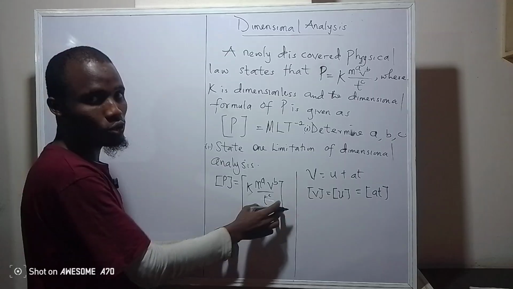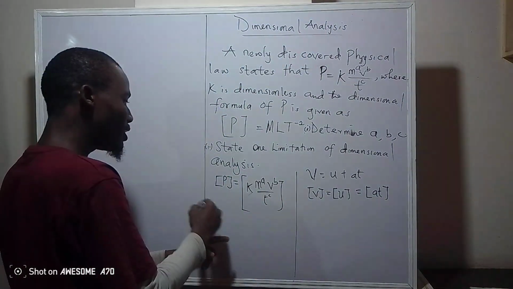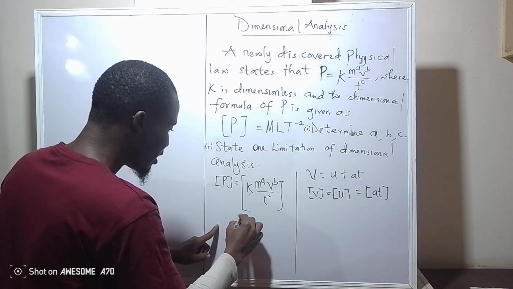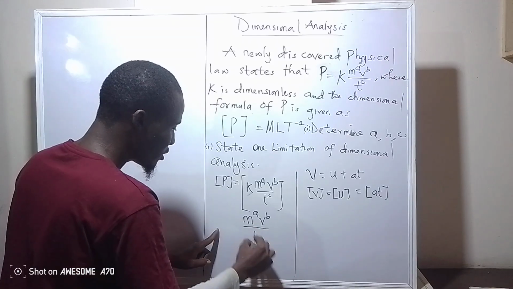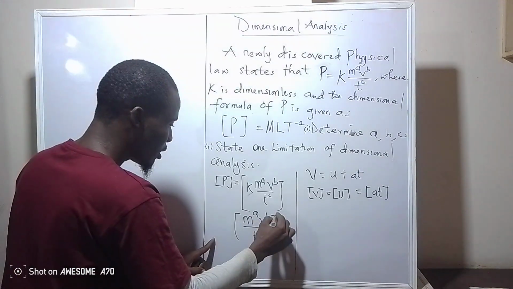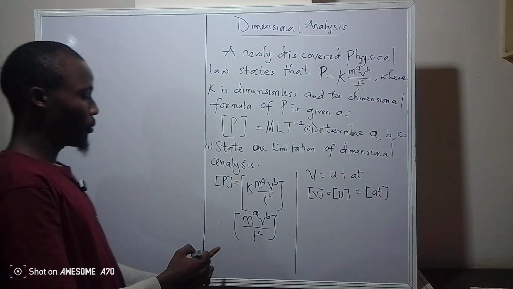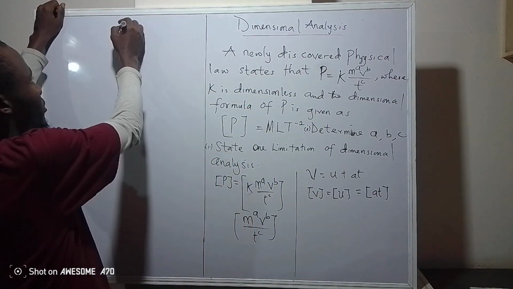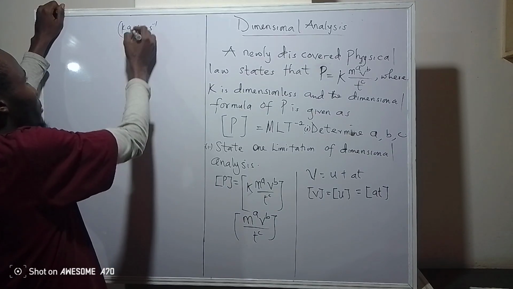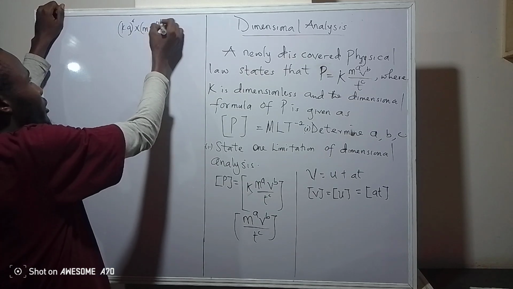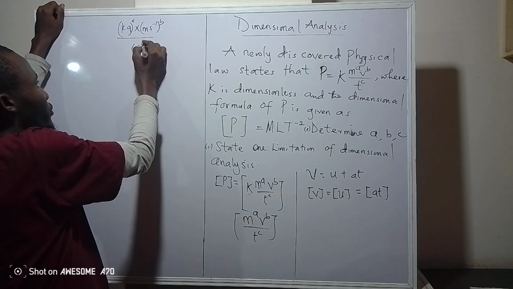This bracket here is used to denote dimensional formula. Since k is constant, we can bring it out by focusing on what we have inside: m^a v^b over t^c. Our m is mass, v is speed, and t is time. Moving forward, you can use the base units. Mass is kilogram, speed is meter per second, but do not forget the power. We have a here, we have b here, and our time is seconds, so we are going to have s raised to the power of c.